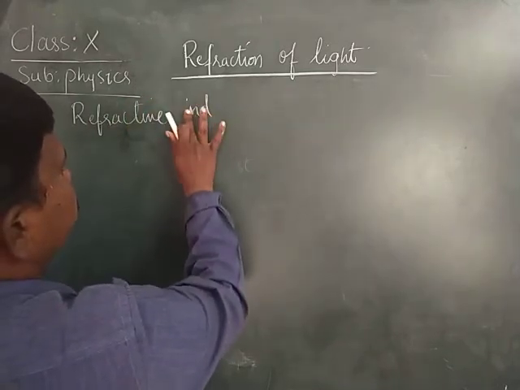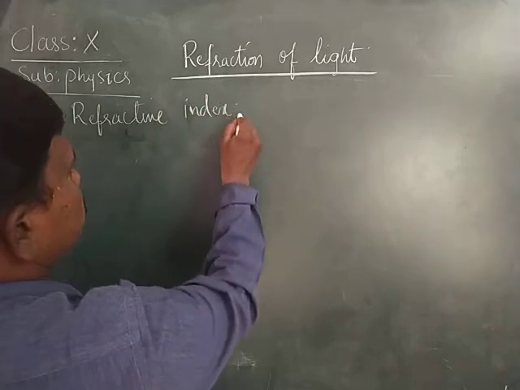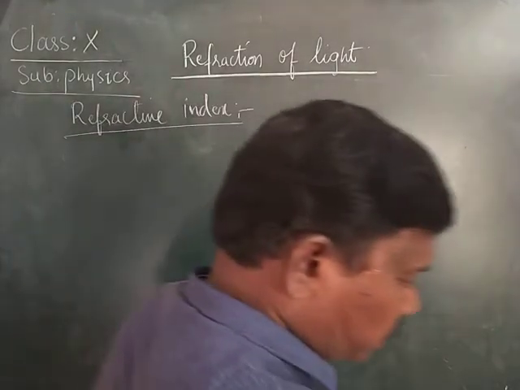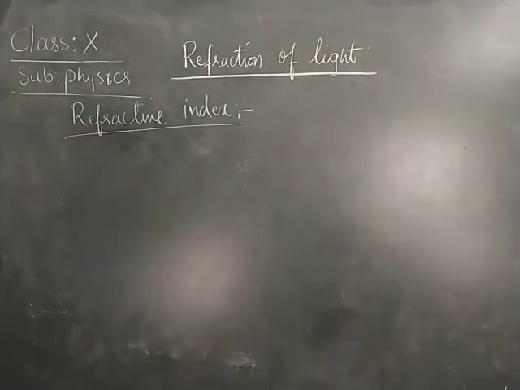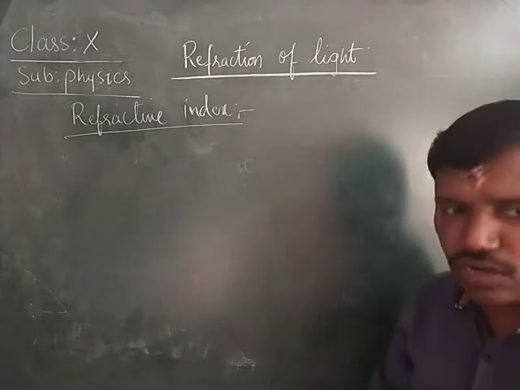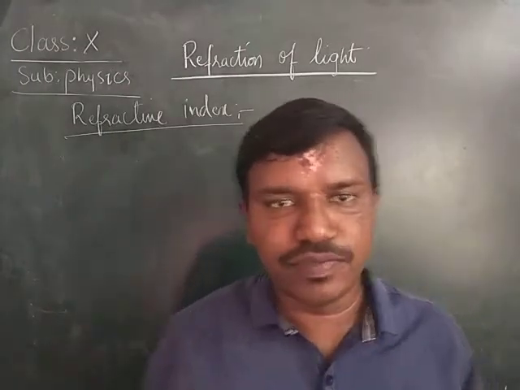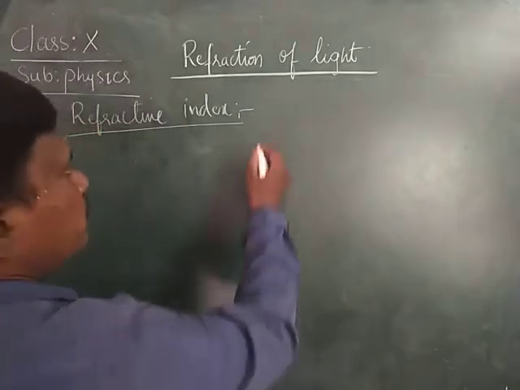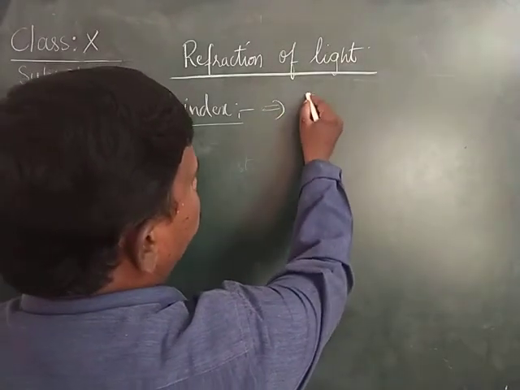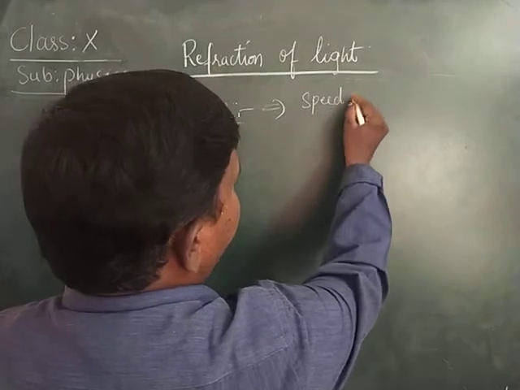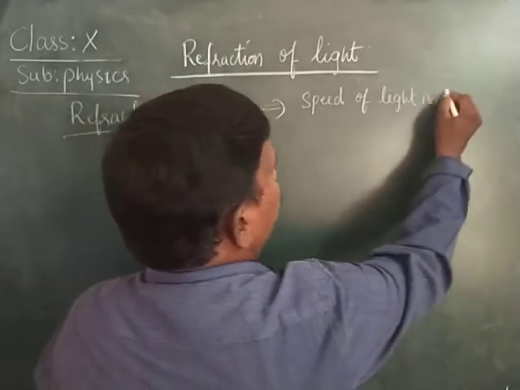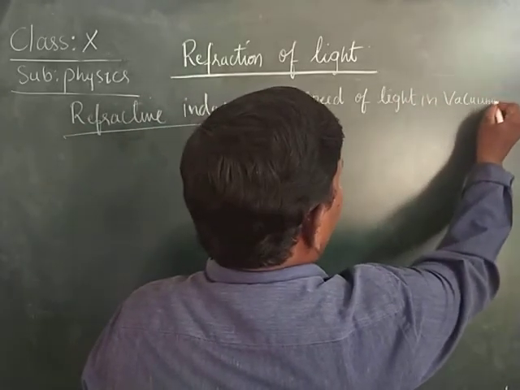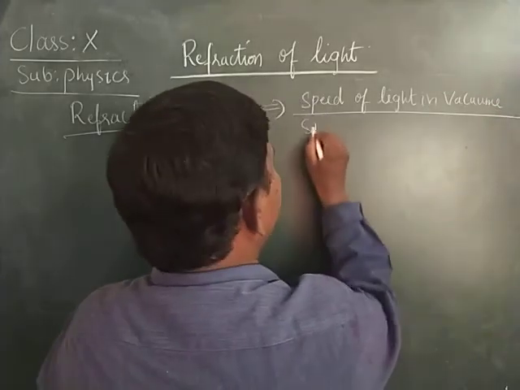Refractive index. Okay, refractive index. What do you mean by this refractive index? Refractive index is also called the absolute refractive index. Normally this refractive index is defined as the ratio of speed of light in vacuum to the speed of light in medium.